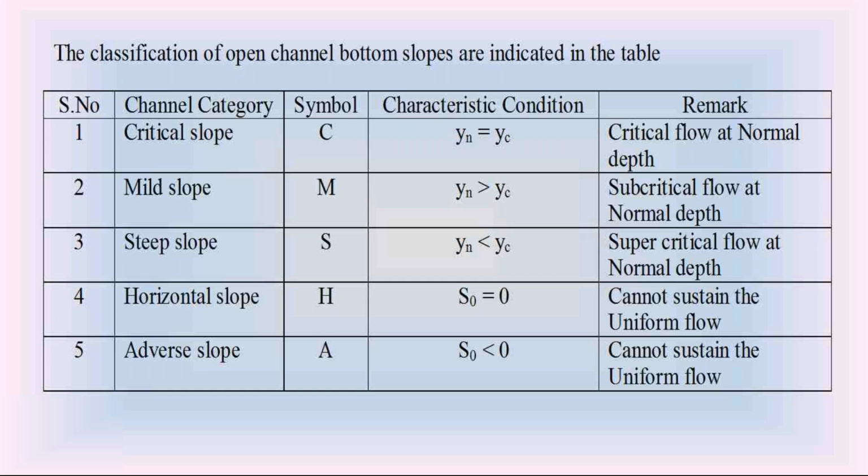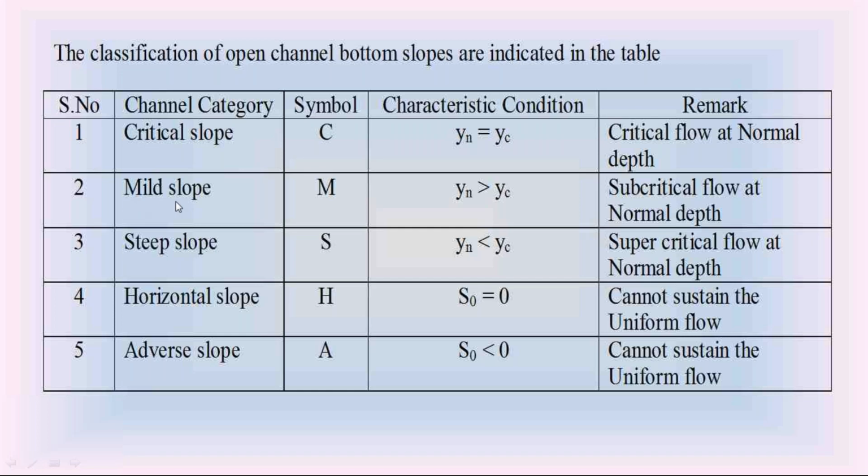We know that critical slope has two characteristics. What is the first characteristic? S naught is equal to Sc. The second characteristic is that at critical slope Yn is equal to Yc. So at critical slope, the normal depth is equal to the critical depth Yc. This is the first channel bottom slope, critical slope. The symbol is C. The second channel bottom is mild slope.